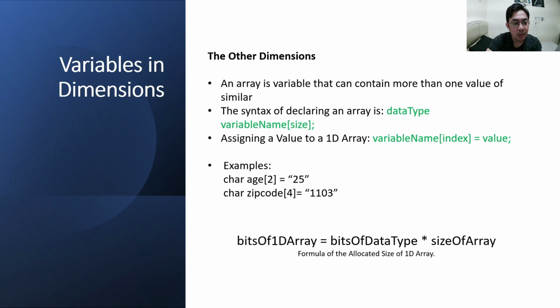This analogy is important to recognize the internal workings of the computer. For example, if we declare 2 arrays, char h[2] and char zipcode[4], the computer will allocate 2 separate trains, one with 2 cars and another with 4 cars. As to where exactly in the RAM those 2 arrays would be allocated mainly depends on the computer.